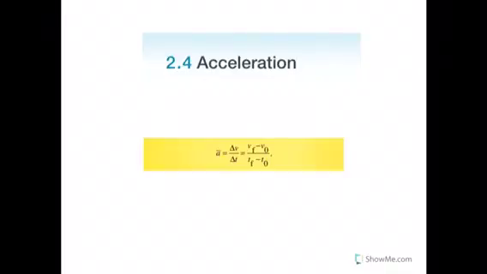Okay, this is section 2.4 on acceleration. Acceleration is the change in velocity over time, and average acceleration can be found by using the following formula: change in velocity over change in time. Now, because velocity is expressed in meters per second and time is also expressed in seconds, acceleration is usually found in the form meters per second squared, or meters per second per second.